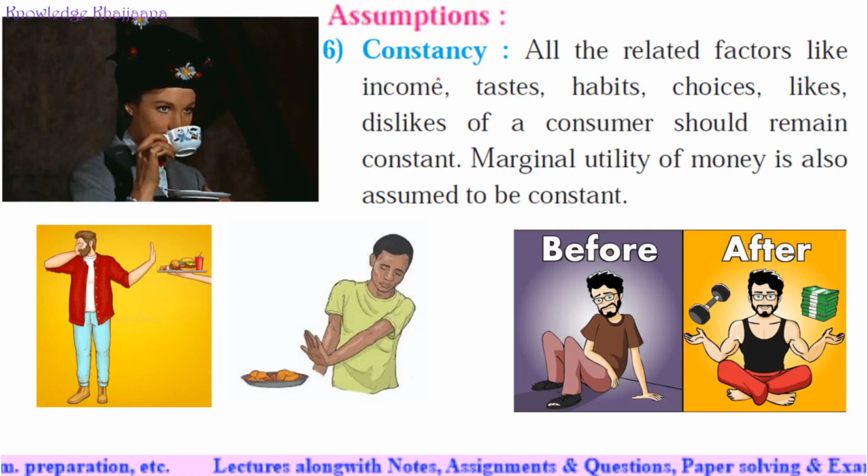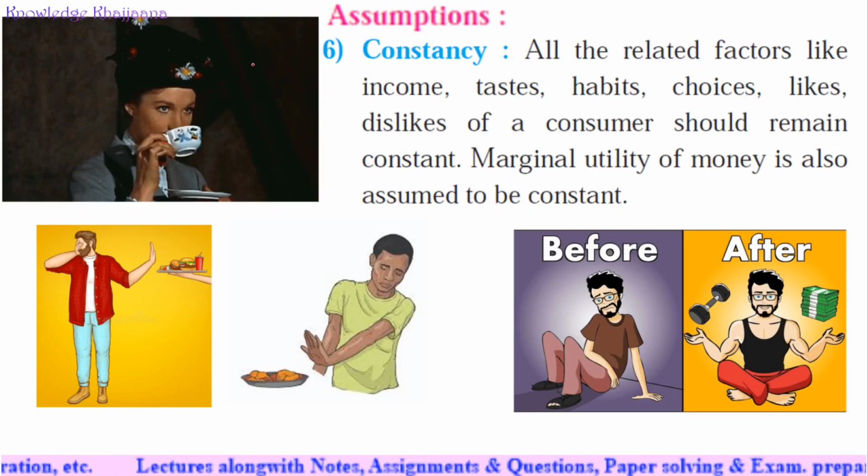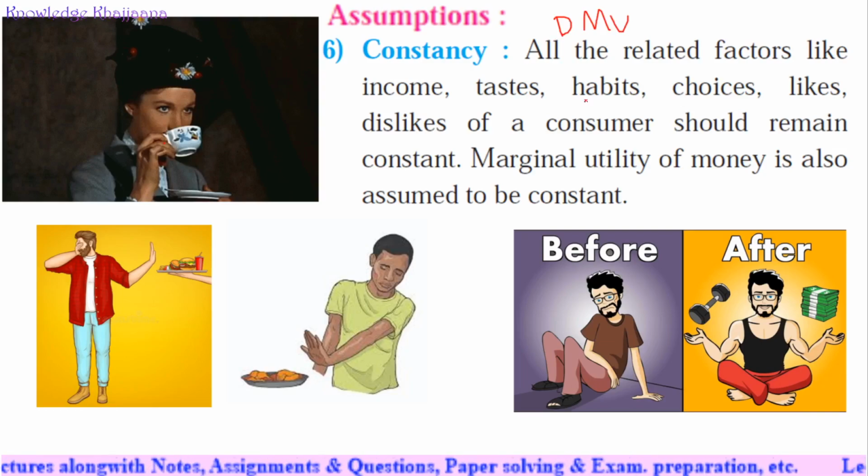The next concept is constancy. All the related factors like income, taste, habits, choices, likes and dislikes of a consumer should remain constant. Marginal utility of money is also assumed to be constant. For example, this lady always likes to drink a cup of tea.